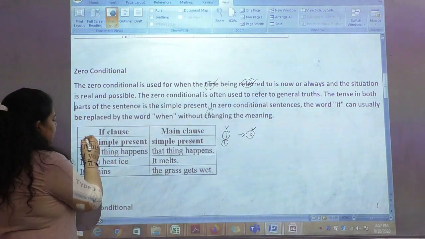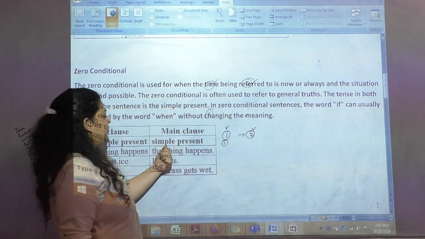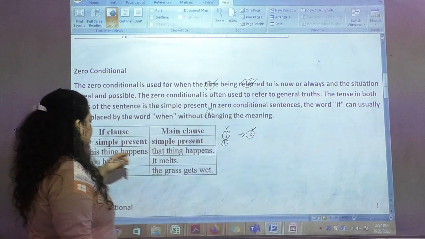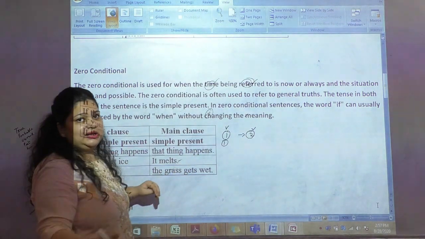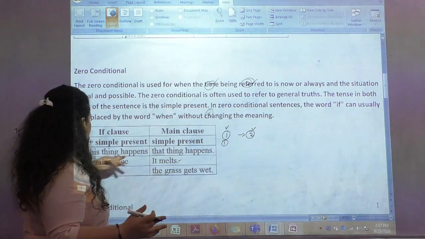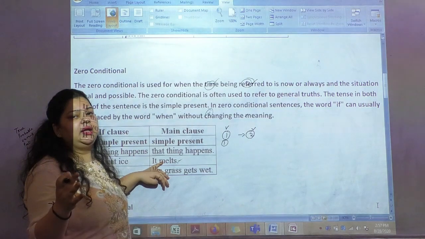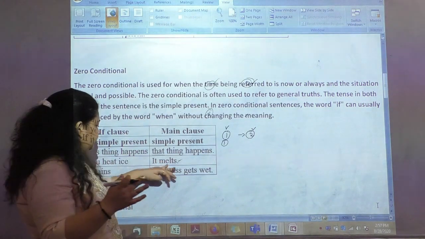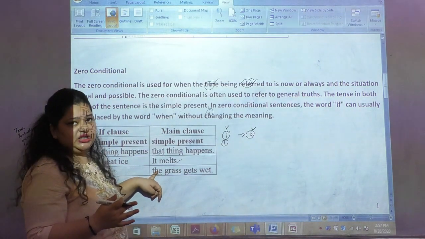Here we start with if plus simple present, and the main clause will always be in simple present. Let's see one example: if you heat ice, it melts. There is no chance that you heat the ice and it will not melt. There is no probability of this failing. The second sentence says: if it rains, the grass gets wet.